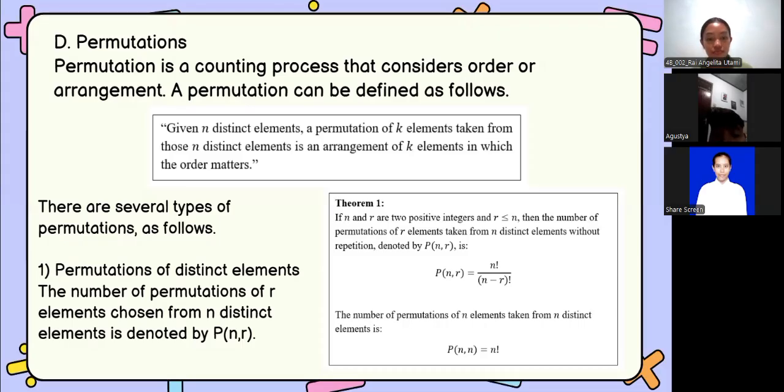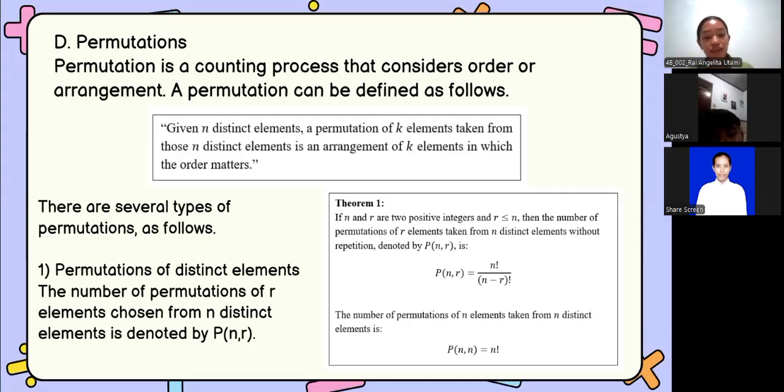What if we use all the elements available, Miss, like taking n elements from n? Great question, Agustia. If we take n elements from n distinct elements, the formula simply becomes P of n, n equals n factorial.